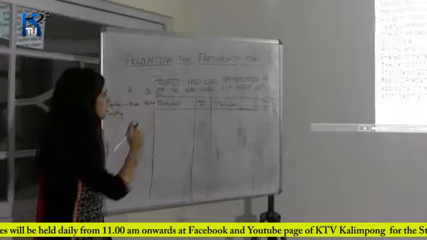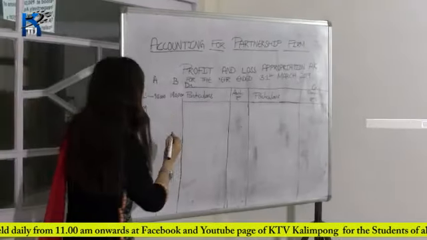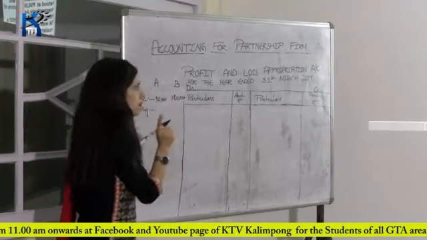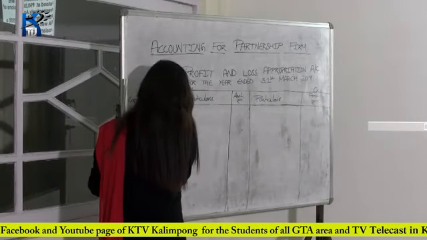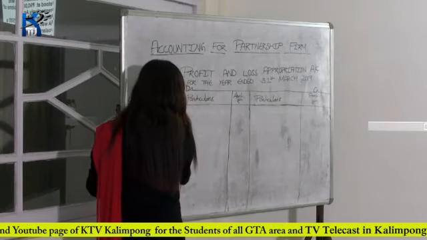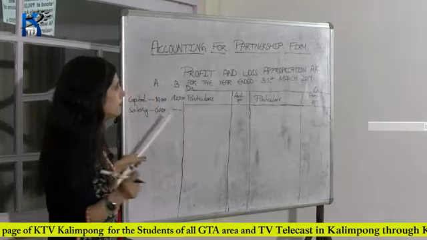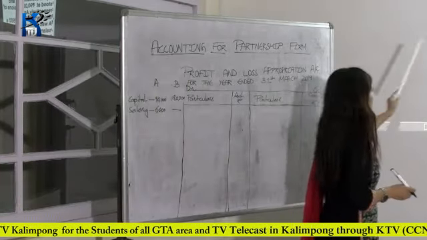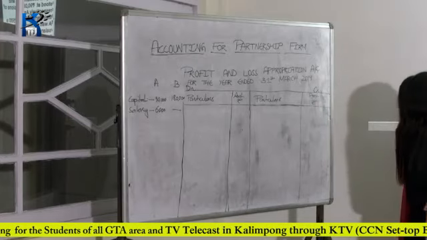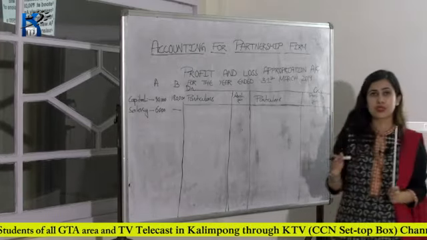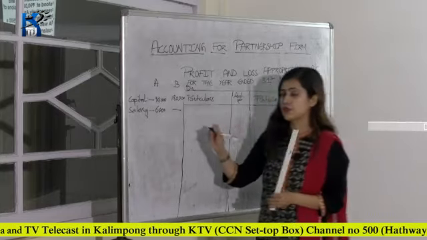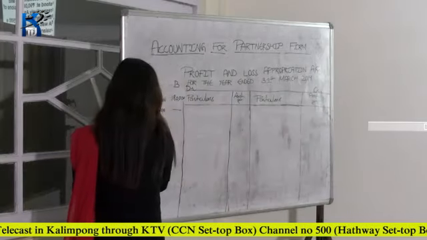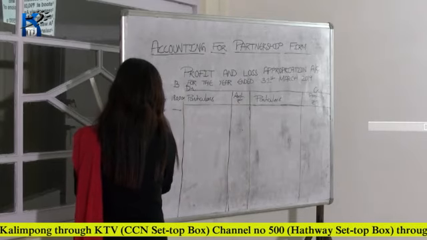Okay, who is getting salary? A is getting a salary of rupees 500 per month, which is 6,000 rupees per annum. So write per year, 6,000 rupees. And B is not getting any salary. Next, interest on capital was to be allowed at the rate of 10% per annum. So write your interest on capital.